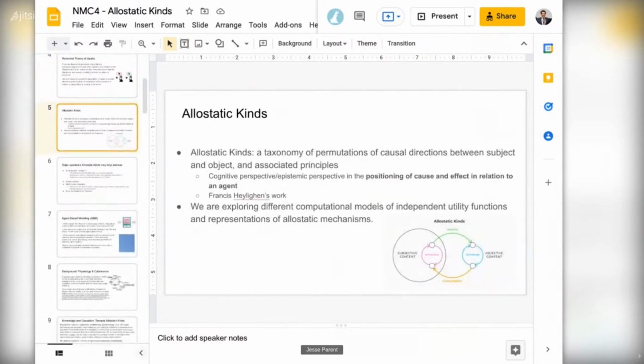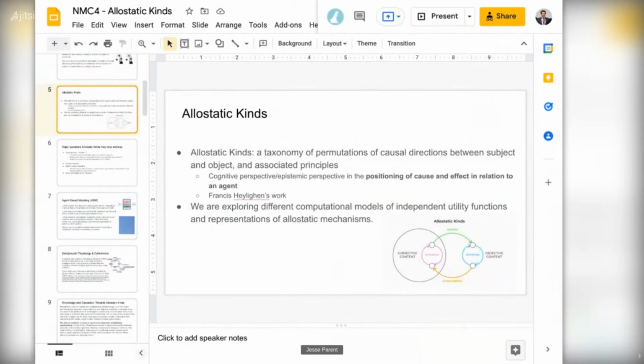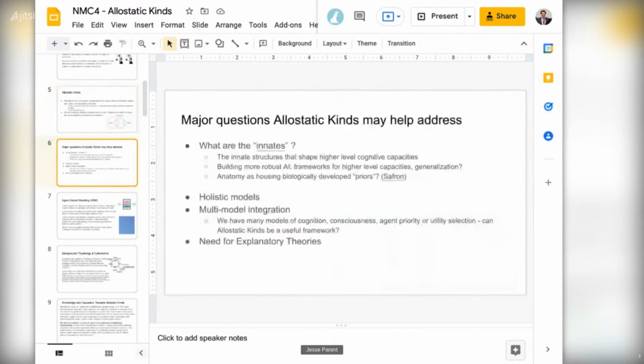So what are allostatic kinds? We are defining them here as a taxonomy of permutations of causal directions between a subject and object, and maybe some associated principles. We're inspired by Francis Heylighen's work, which we'll mention a little bit later. And we're exploring some different computational models of independent utility functions and representations of these allostatic mechanisms.